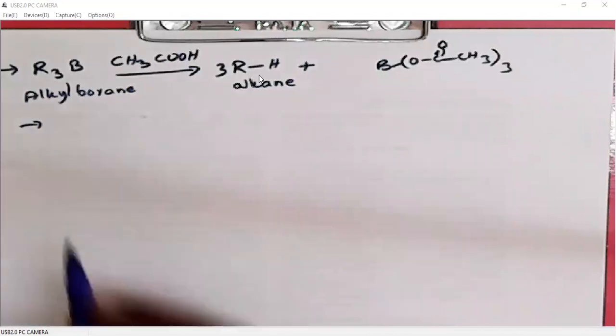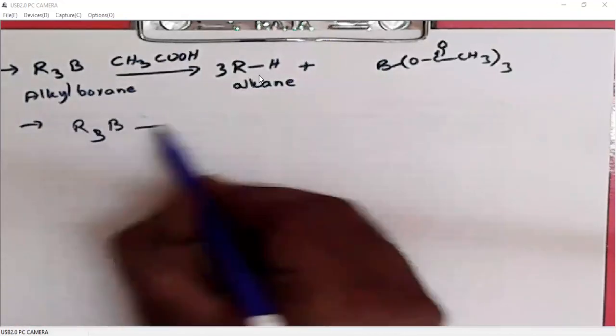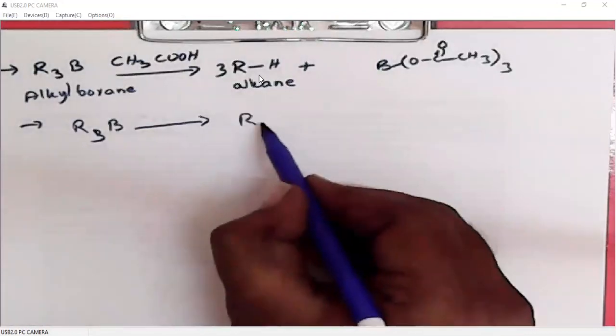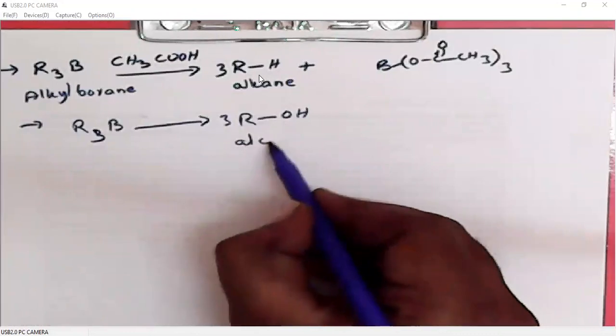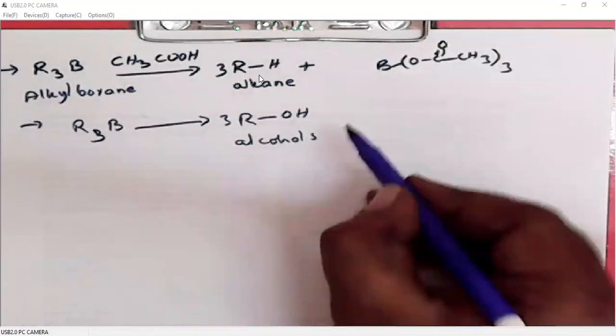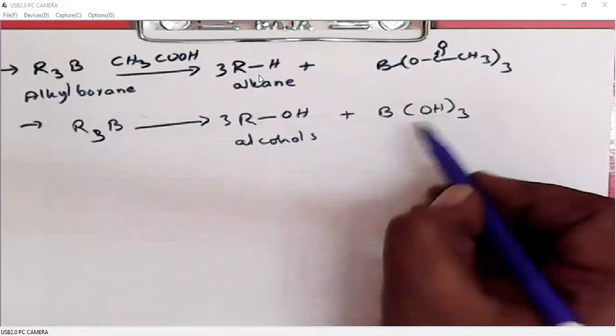We can also convert these alkyl boranes into alcohols. So this is boric acid, right?